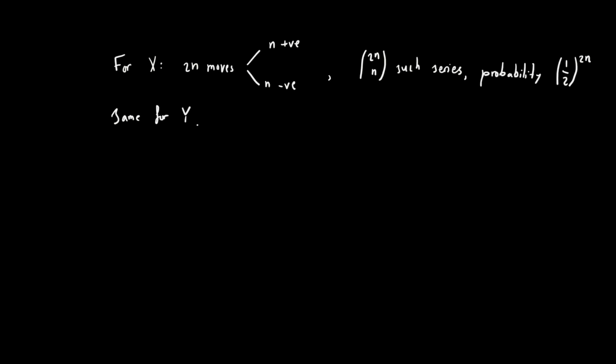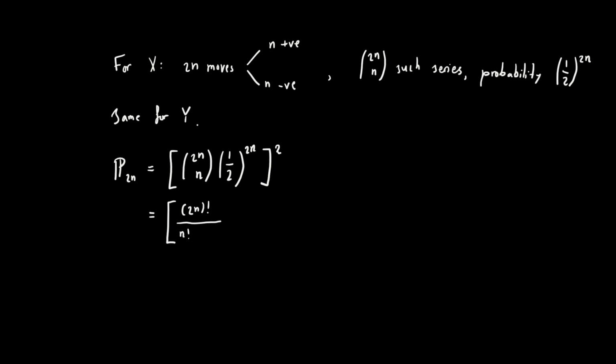Great. So the probability p sub 2n is simply going to be 2n choose n, a half raised to the power of 2n, this expression squared, and using the definition, that's just 2n factorial over n factorial, n factorial, a half raised to the power of 2n, squared.